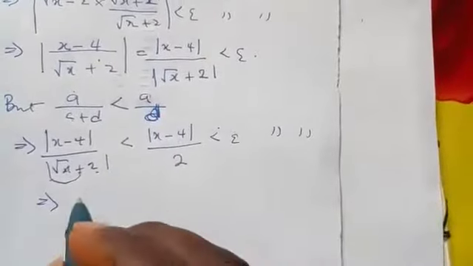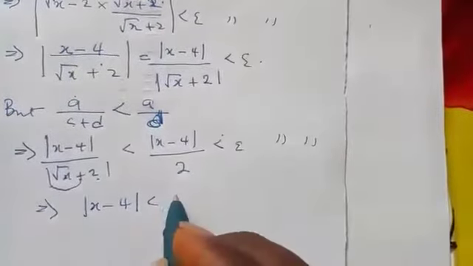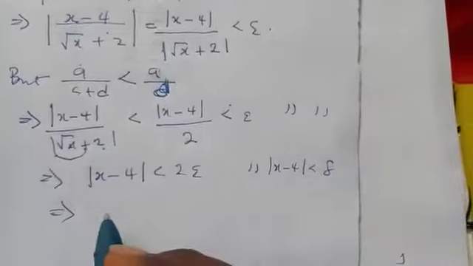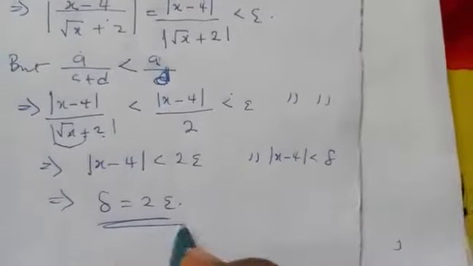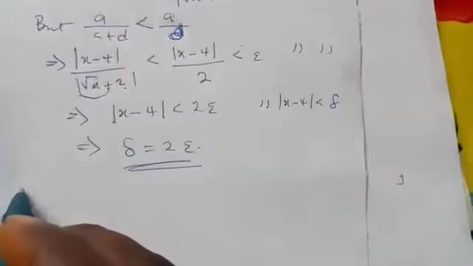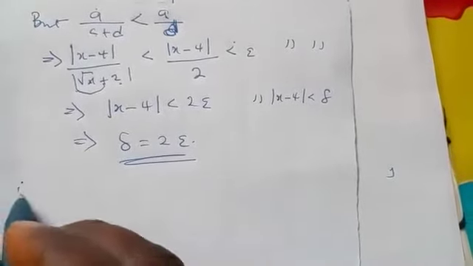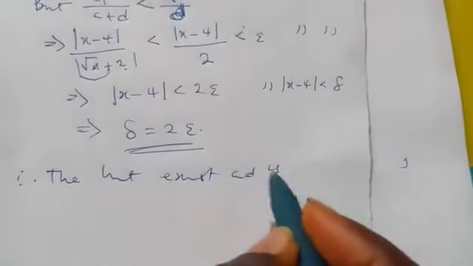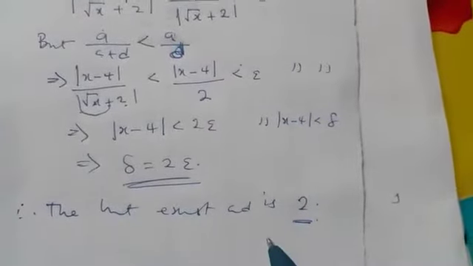So if we make this the formula, we have the absolute value of s minus 4 is less than 2 epsilon whenever s minus 4 is less than delta. So you now see that this means that delta is equal to 2 epsilon. So we have found delta, and in that case, the limit is true. Our aim is to find delta, and we have seen that delta is equal to 2 epsilon. So you can now see that the limit exists, and what's the limit? It's 2.